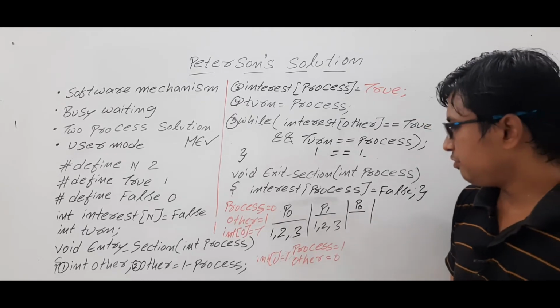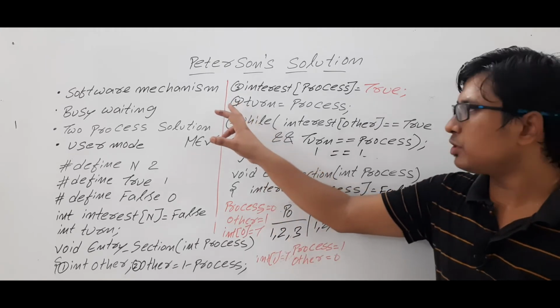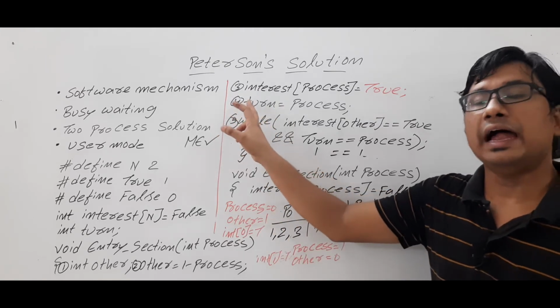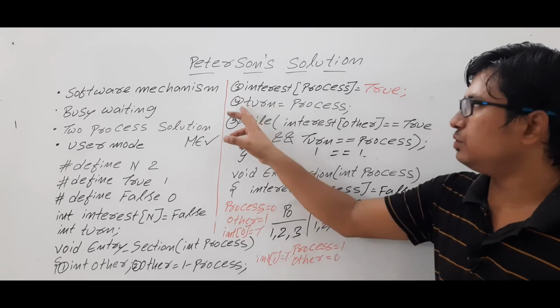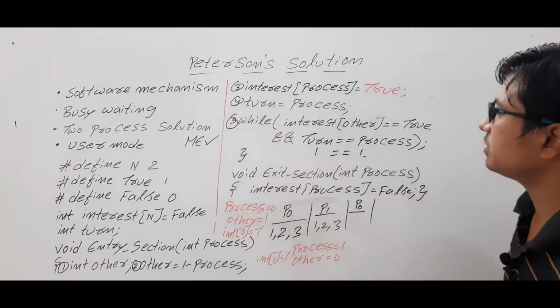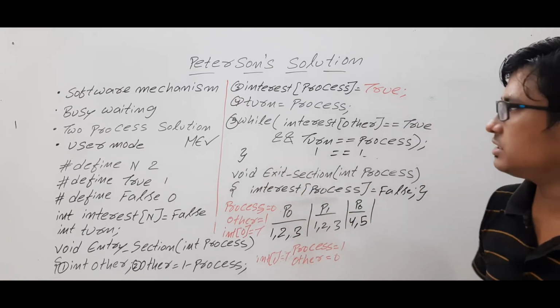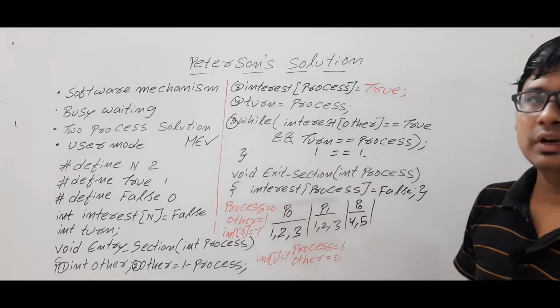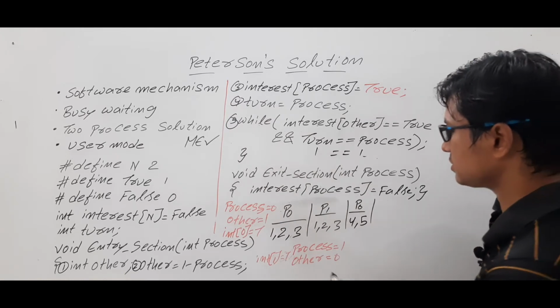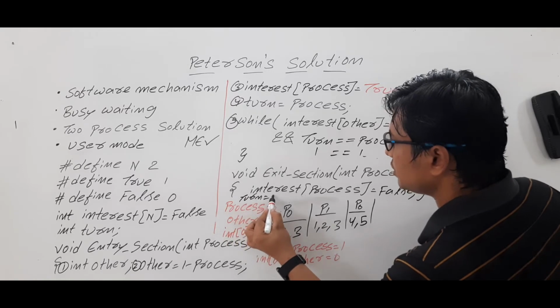Now if it has executed up to instruction 3, then in the program counter it will have the address of the 4th instruction. So it will again execute instruction 4. Am I right? After that, if it executes instruction 4 and 5, let's consider that. Then what is this value? Turn is equal to process. So its turn will be equal to 0.